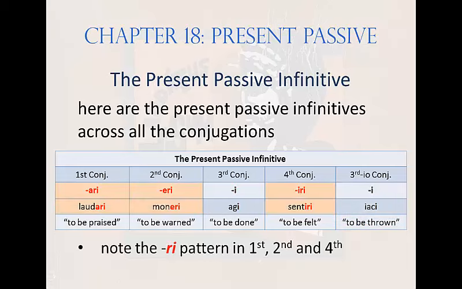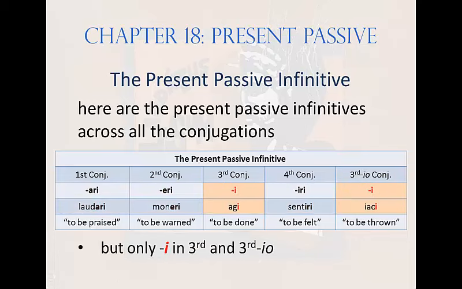Note that there's a dominant pattern where the final E of the active infinitive is changed to I. This applies to first, second, and fourth conjugations, but third and third IO do not follow that pattern. Instead, they involve 2 notable complications. First, they lose their R altogether in the passive infinitive, so agere, the active infinitive, meaning to do, reduces entirely to agi when it's made passive, to be done. Similarly, jacere, to throw, collapses down to jaci, its passive counterpart, to be thrown.